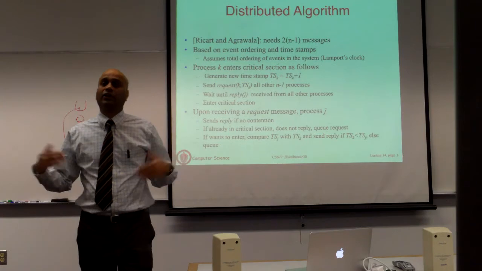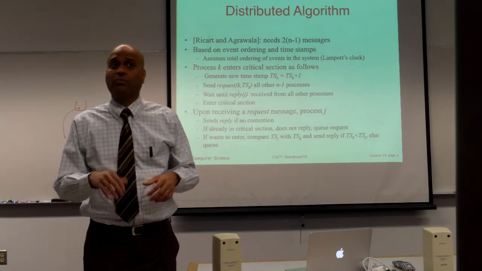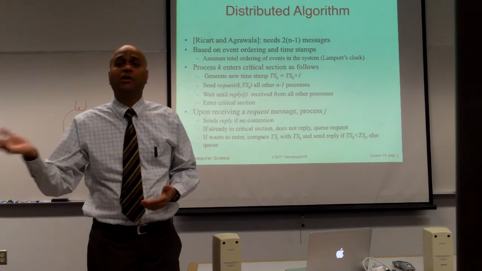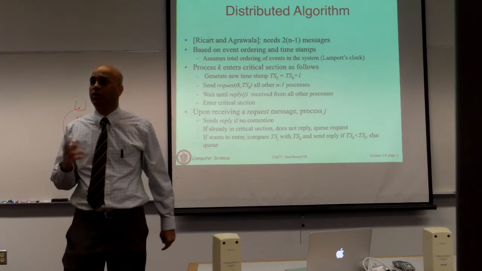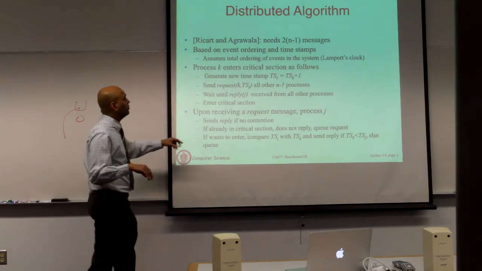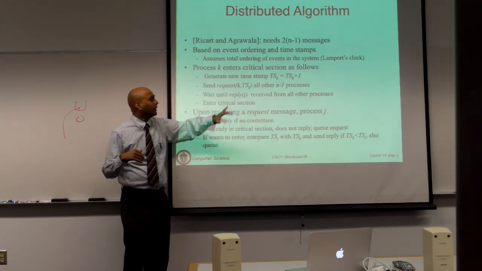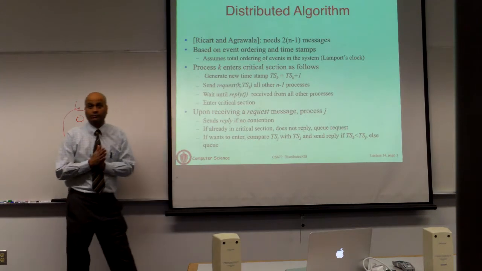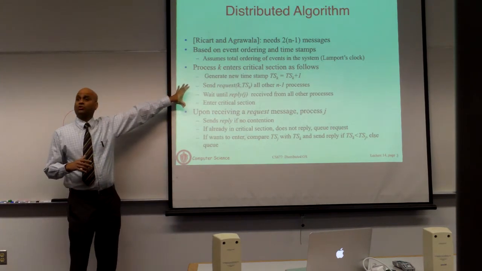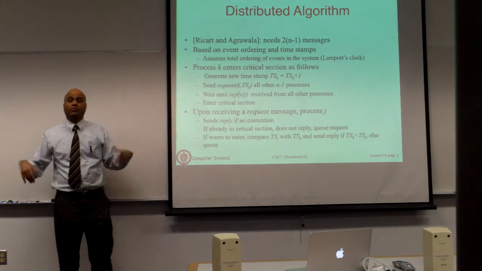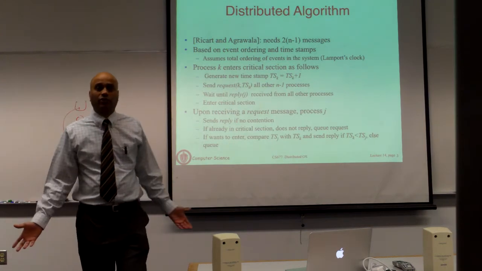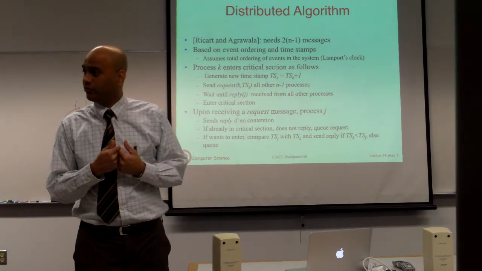You just block until everyone tells you yes. Some processes may immediately send you yes, others may take a little longer. But until you get a yes from everyone, you block, saying I'm waiting for the lock. Once everyone else says yes, go ahead, then you enter the critical section. So this is the process to acquire a lock: you increment your timestamp, you send a lock acquire request to everyone, and you wait for yeses from everyone.